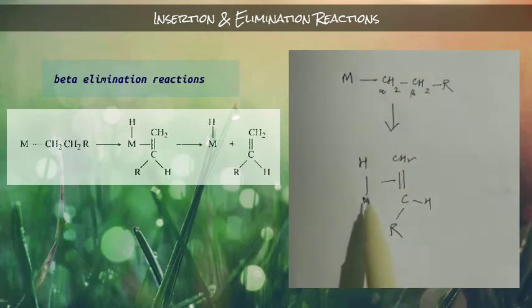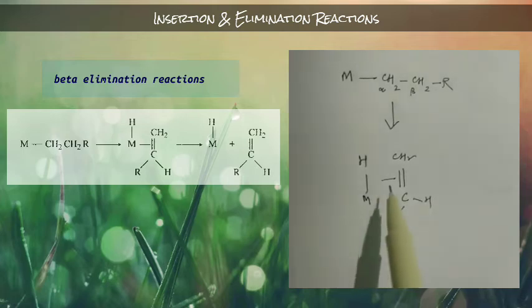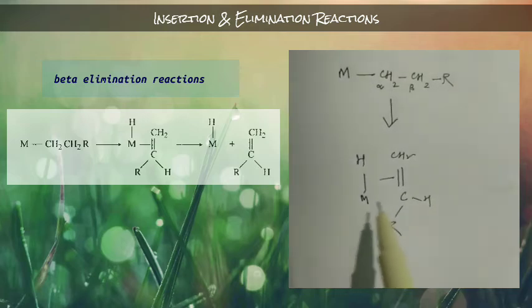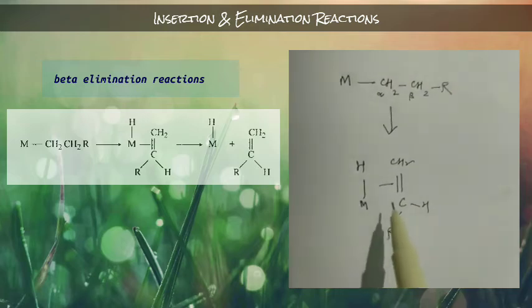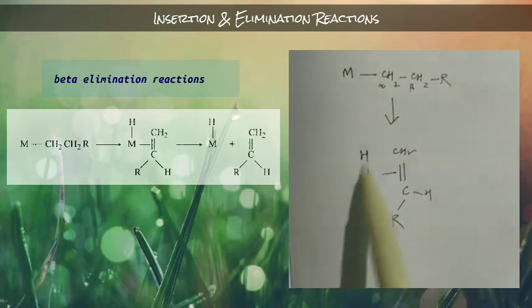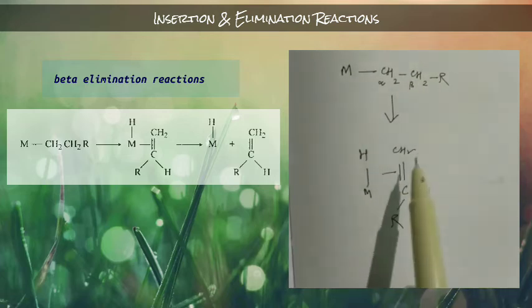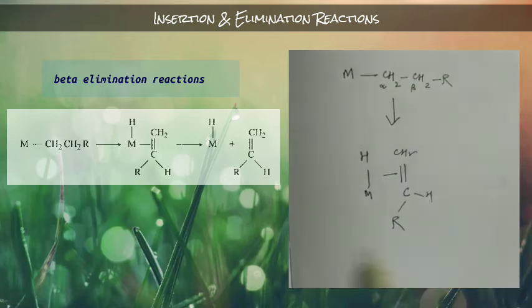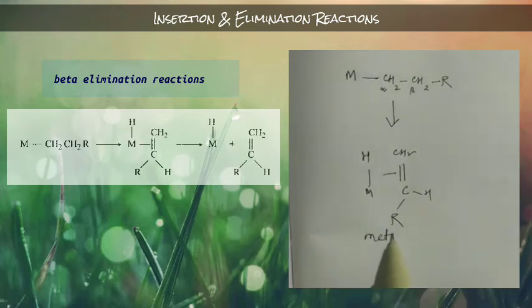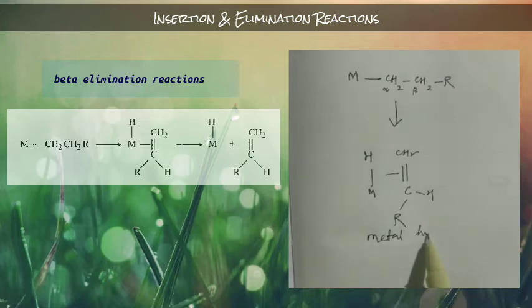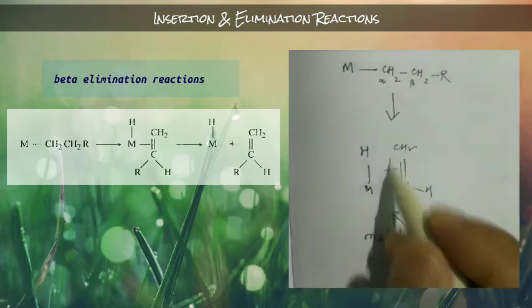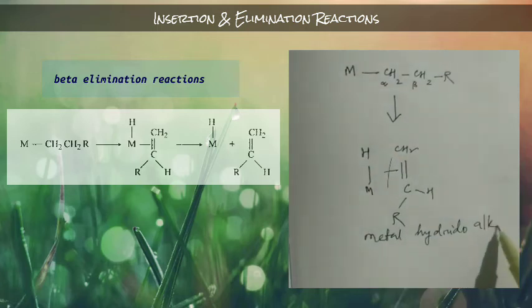So for that, the metal must also have some vacant site. That means some orbital must be there in which this hydrogen can form a bond with this metal. When this is going to form, this complex is known as a metal hydrido-alkene complex. Since the metal is there, metal hydrido, this is hydrido, and this is alkene.